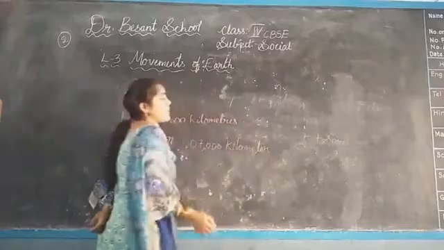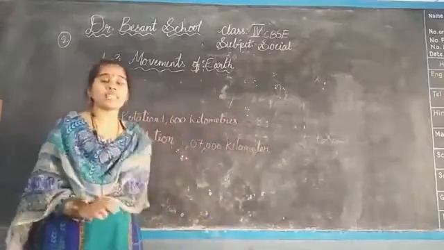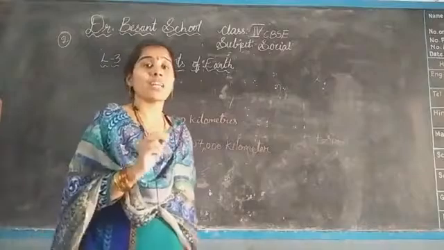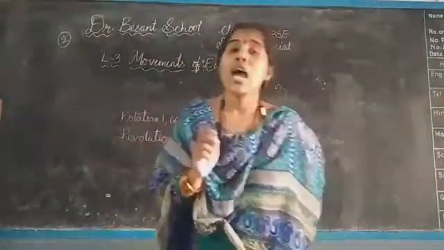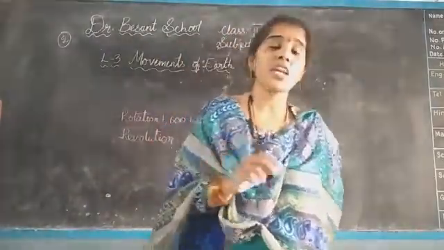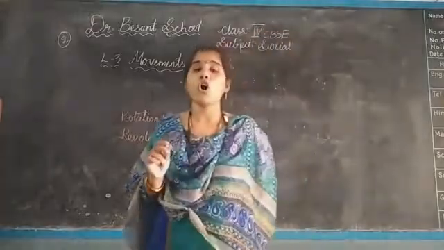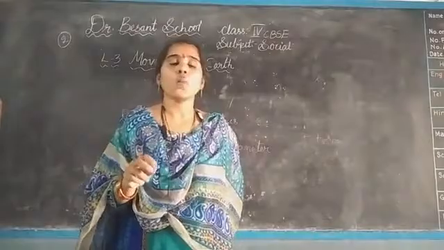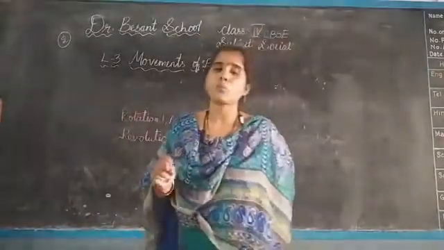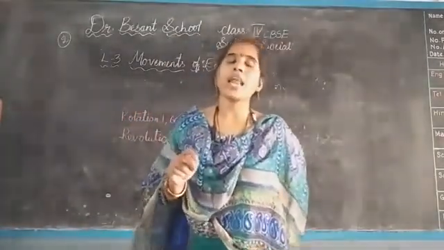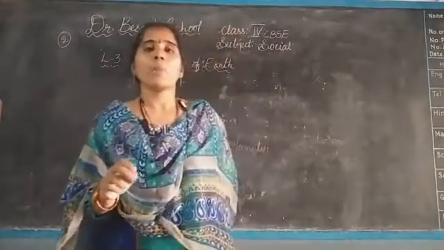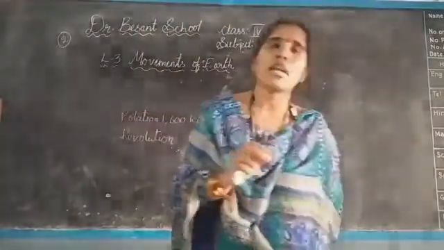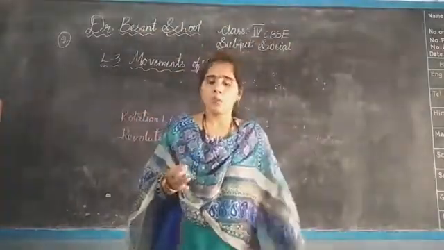Think how much speed the Earth is moving. Earth moves very fast. It rotates at the speed of 1600 kilometers per hour and orbits around the sun at a speed of about 107,000 kilometers per hour. However, we cannot see the Earth moving.